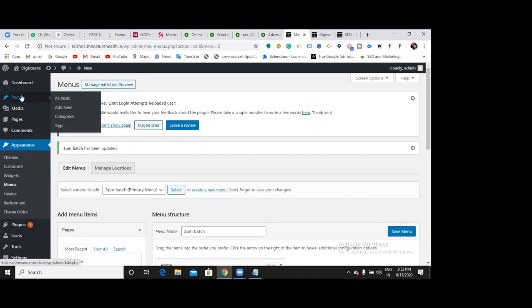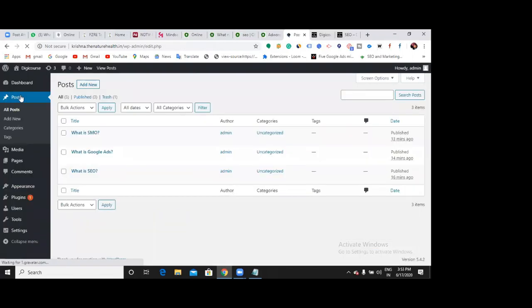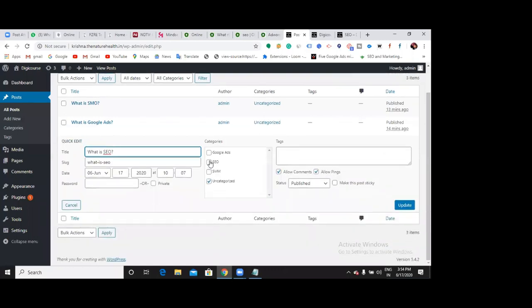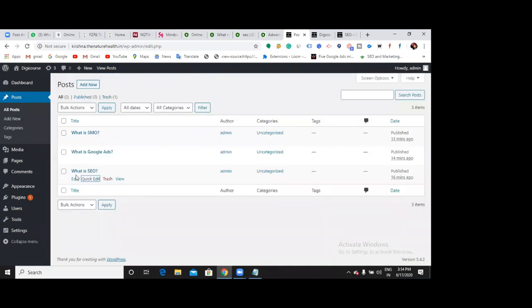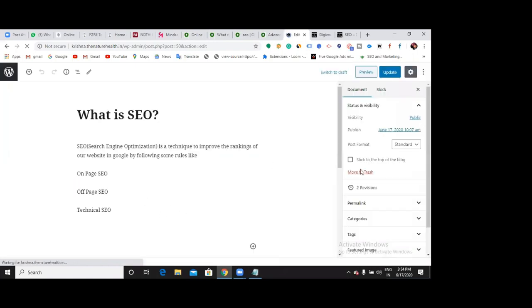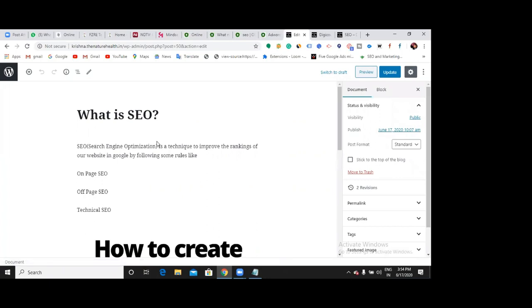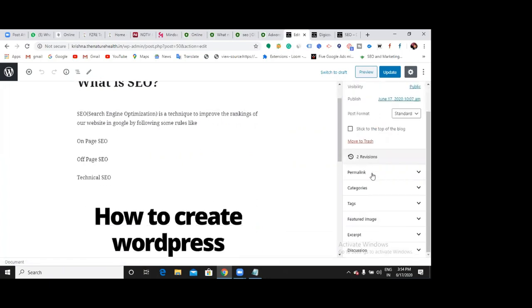Okay, so now these are the posts, right? Category. You can use Edit or Quick Edit option also. Okay, you might not understand this, so let me click this edit option. So this is our blog, What is SEO? On the right side you can see the option called categories. Can you see? Yes.